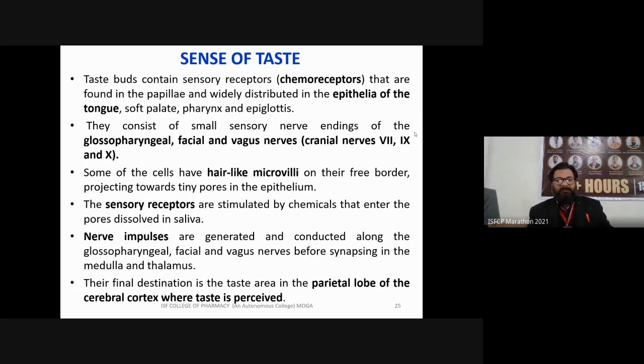So these are the basic functions of chemoreceptors. They consist of small sensory nerve endings of the glossopharyngeal, facial, and vagus nerves.